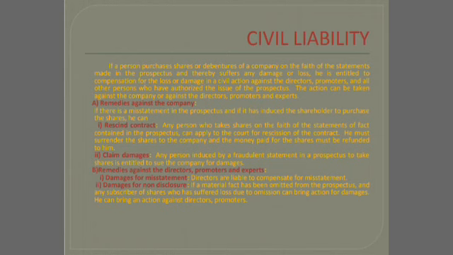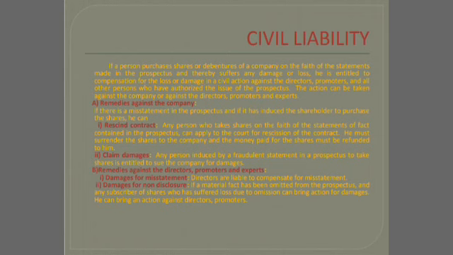Next one is the remedies against directors, promoters, etc. In that, number one is damages for misstatement. They can claim against the directors to compensate them. So the directors must compensate the investors. Next one is the damages for non-disclosure.